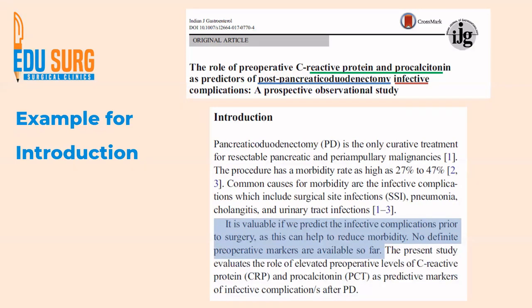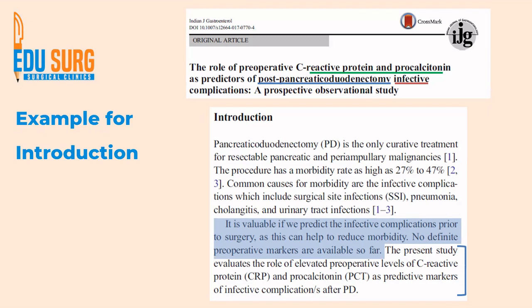So if you see the first paragraph, it is on pancreaticoduodenectomy. And the second and third line itself focus on the complications of this procedure and then on the infective complications. So no beating around the bush. In the first paragraph itself, the focus is very clear that we are focusing on a surgery. The morbidity and the infective complications are clear, right? Then when we see the blue part, that is the second paragraph beginning, we have shown the lacuna. No definite preoperative markers are available so far, right? So the lacuna in the existing literature is in the first half of the second paragraph.